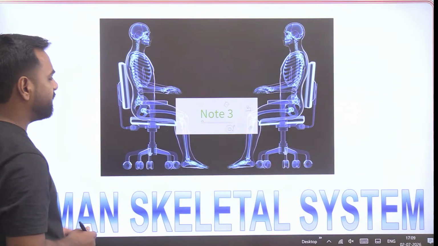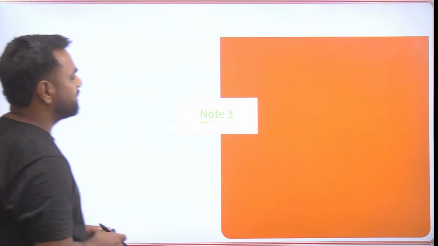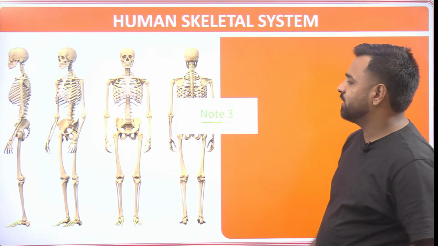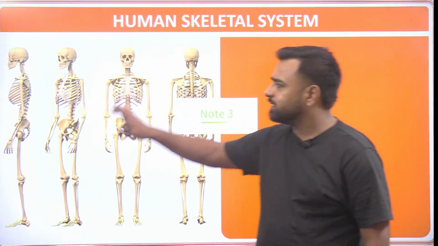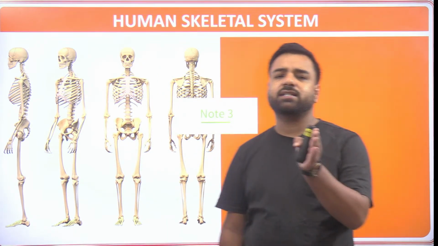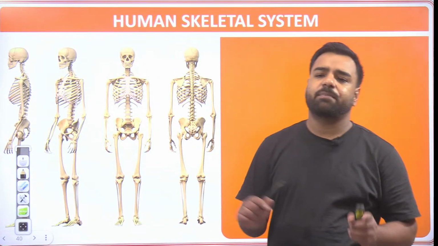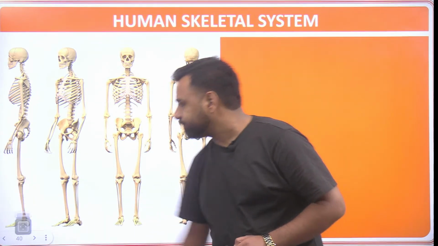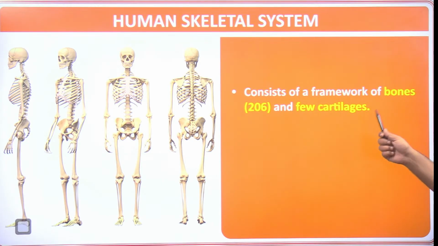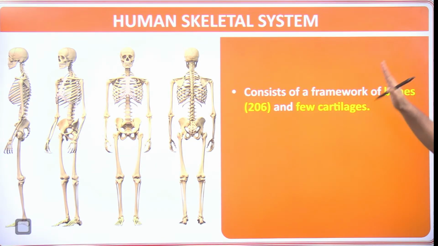Okay, proceeding further. If I talk about these 206 bones one by one, let's understand it. See, this is our skeletal system, right? In this skeletal part, you will find that it's divided into two sections. One is axial and another one is appendicular. So let's have a look. Here there are a total of 206 bones. That is, this skeletal system consists of a framework of bones, which is 206, and a few cartilages.